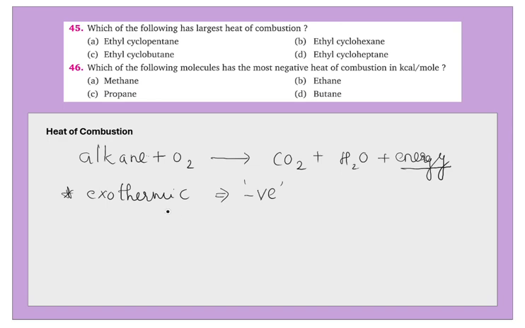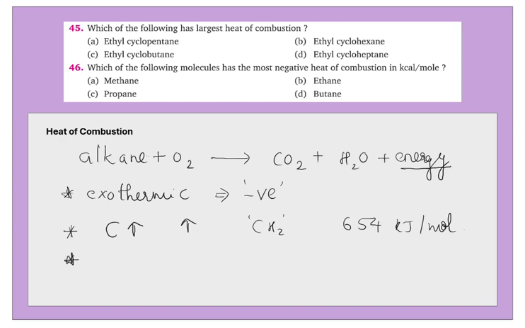Why do we need to study this heat of combustion? Because it is a key factor in comparing the stability of alkanes. So let's compare some alkanes. Students, remember, as the number of carbons increases in a straight chain, the heat of combustion will also increase. For every CH2 group added to an alkane, usually 654 kilojoules per mole of energy is liberated.